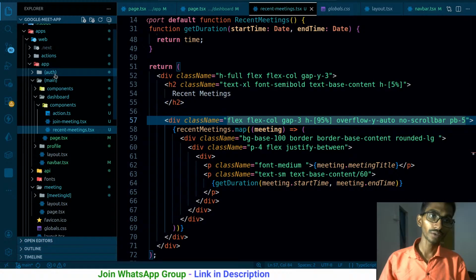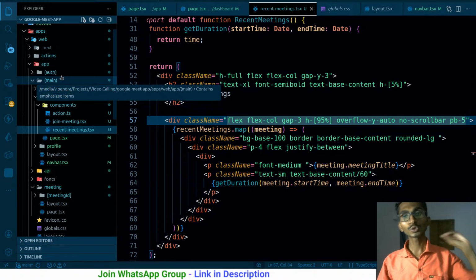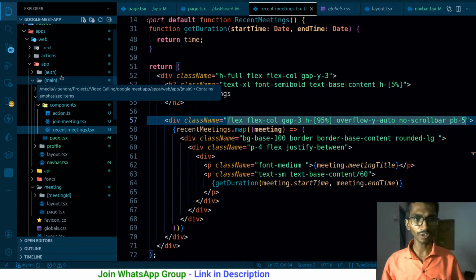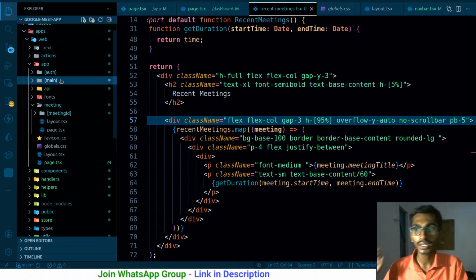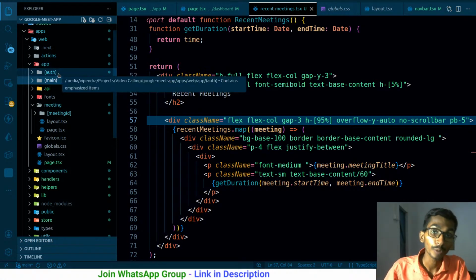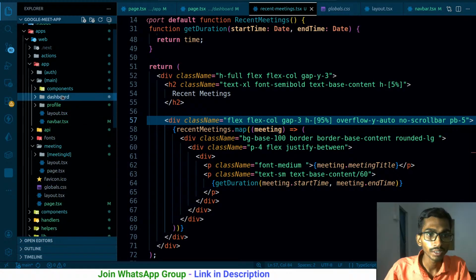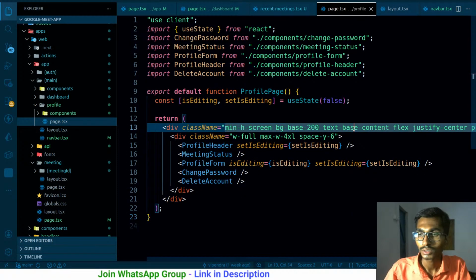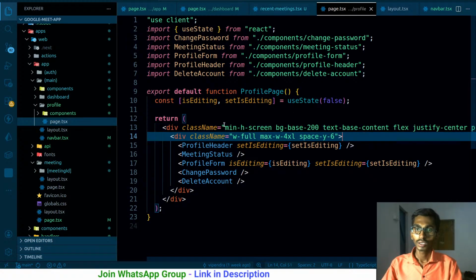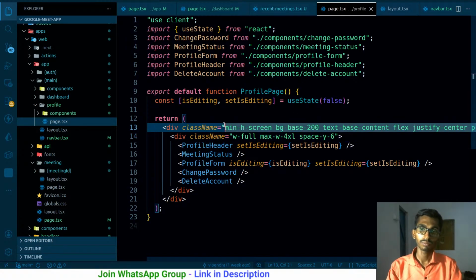So the profile that we have to even work on the authentication. So we will try to use BetterAuth as much as we can. Whatever I will find on BetterAuth, I will implement everything. So this is gonna be learning for better. Like I already know BetterAuth, but there are so many features that BetterAuth provides. So I'm gonna be implementing all of them for the last time, so that I know that I can implement them. Or probably we are gonna be learning together. But for now, main and dashboard profile, page.tsx over here. This one that I have here, it needs to have, well, padding. This is okay.